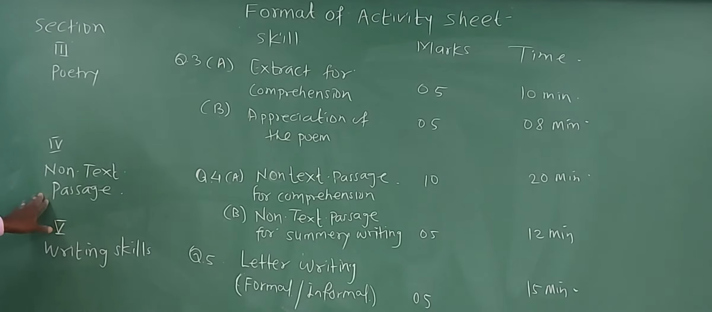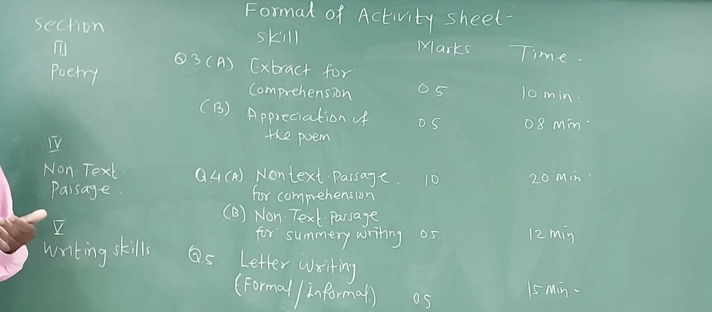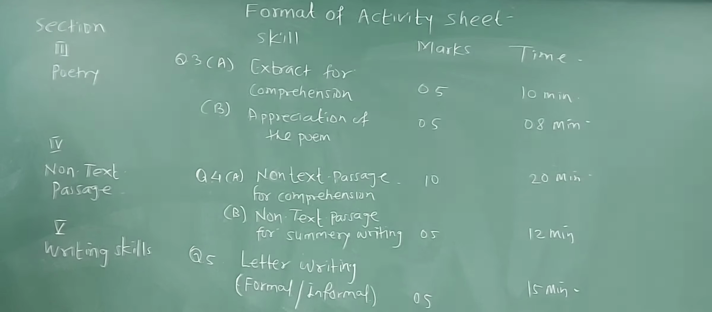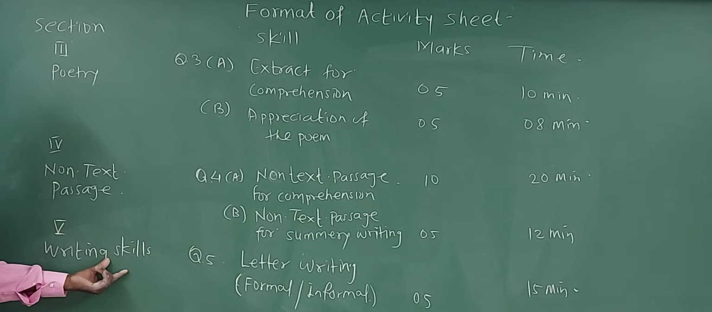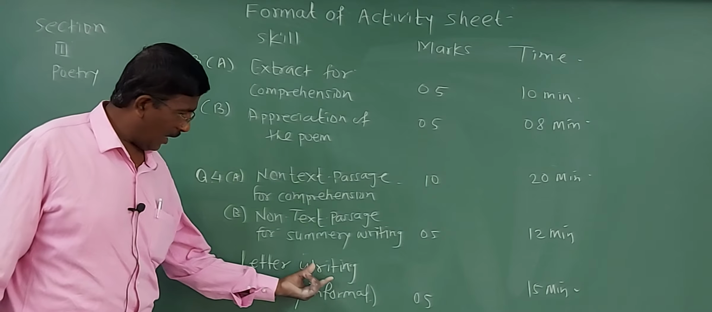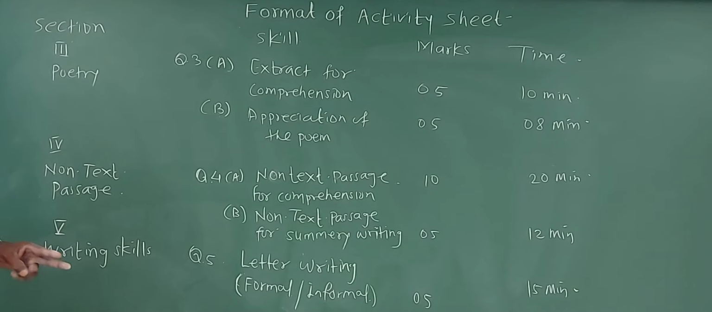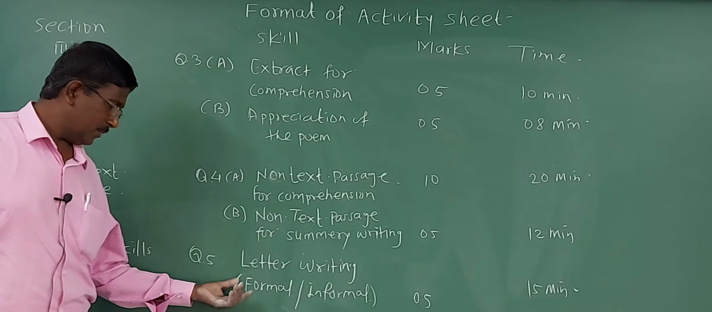So after this, section number 4 is for writing skill, and most of the students have to show their skill, that is writing skill. Under this comes question number 5, that is for letter writing, and you know very well there are 2 types of letters. So 2 types of letters are given.